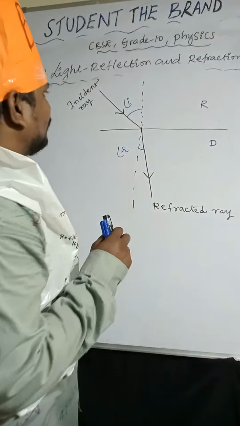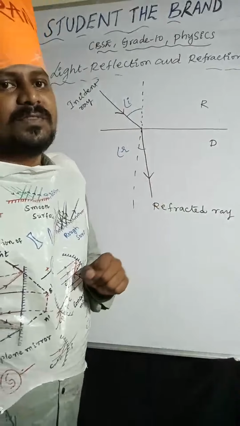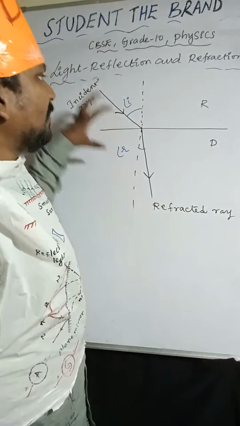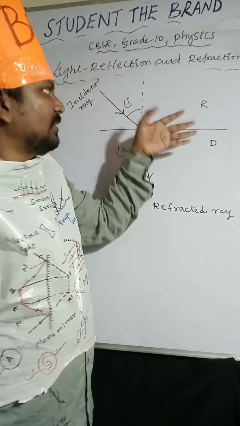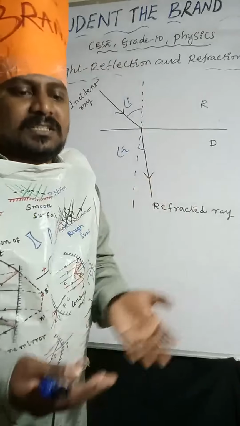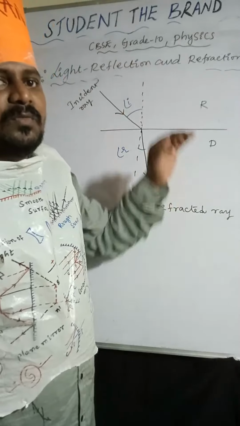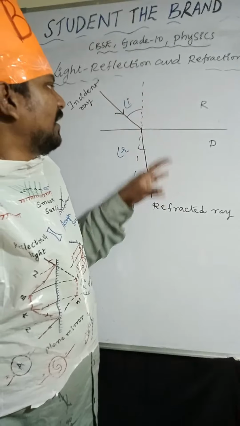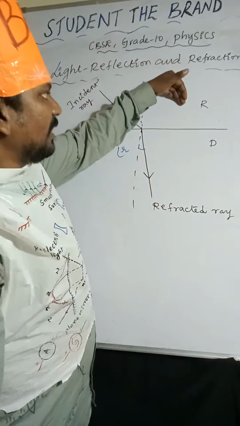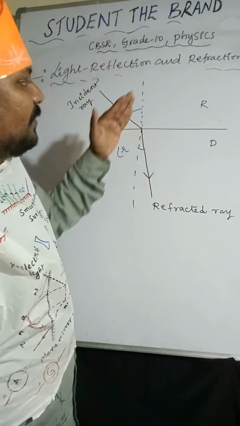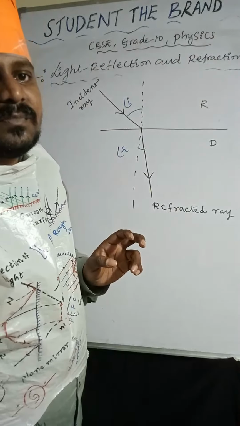I hope the definition of refraction of light is clear. The path of the light changes when it moves from rarer to denser or denser to rarer, from one medium to another. If it is moving from rarer to denser, it bends towards the normal line. If it is moving from denser to rarer, it moves away from the normal line.